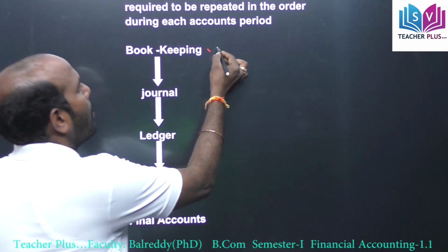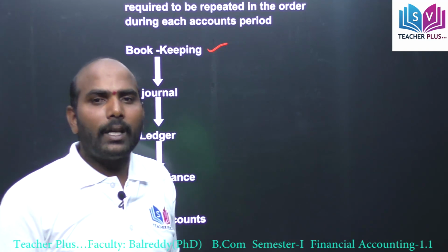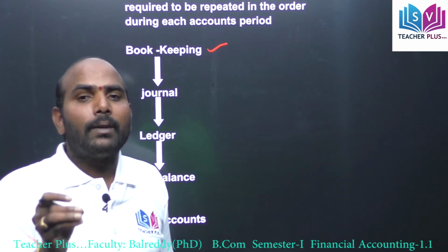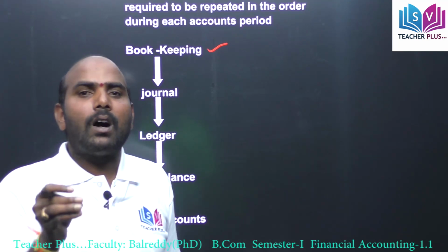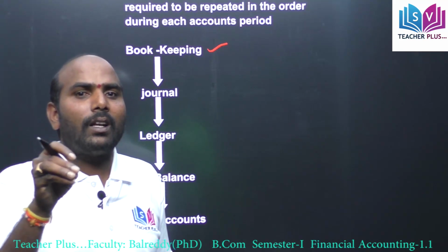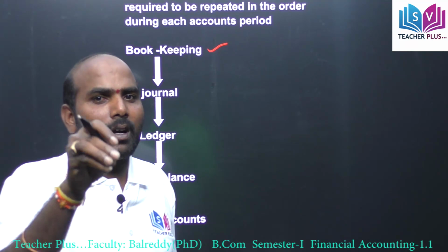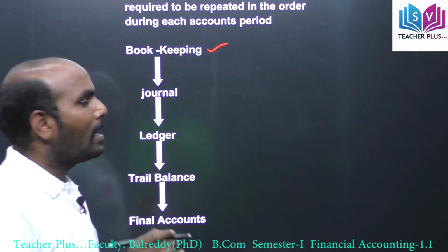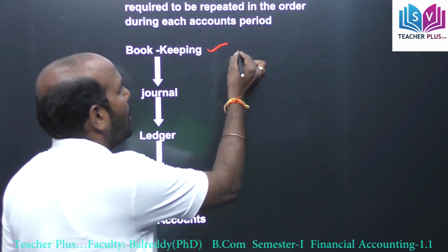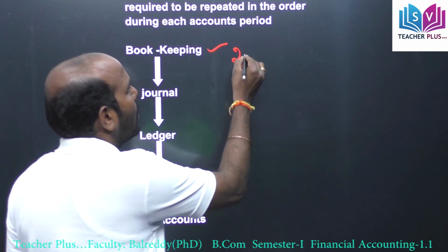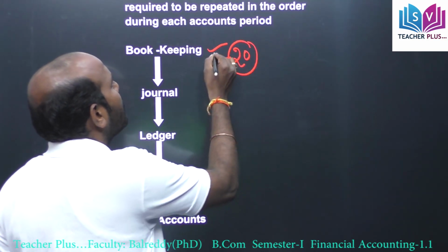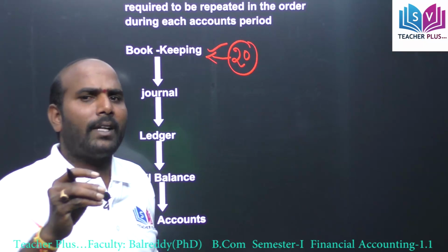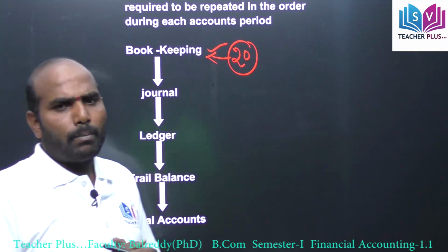The first step of accounting is bookkeeping. Bookkeeping means recording of the business transactions. All the business transactions recorded in the books of accounts is called bookkeeping. In bookkeeping, daily transactions are recorded. For example, if we have 20 transactions daily, all these 20 transactions we simply write in bookkeeping. That is purchases, sales, payments, etc. we have to record in bookkeeping.